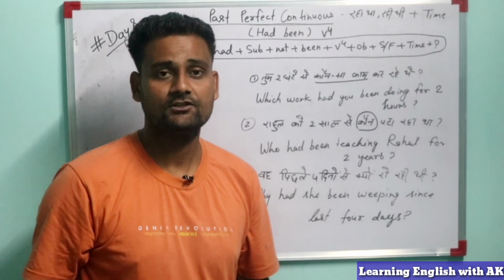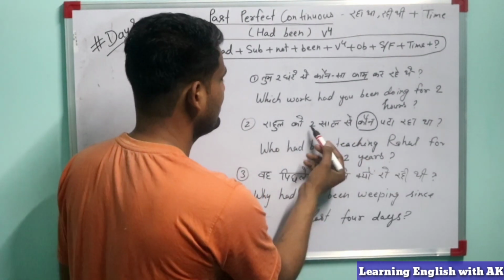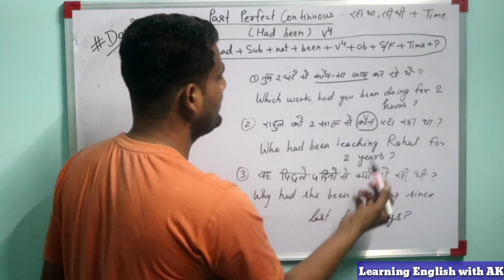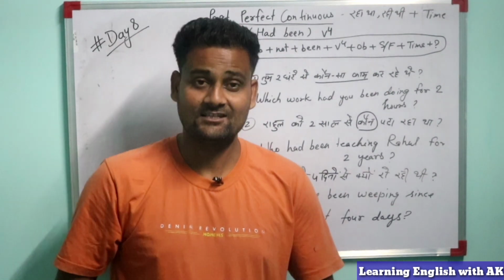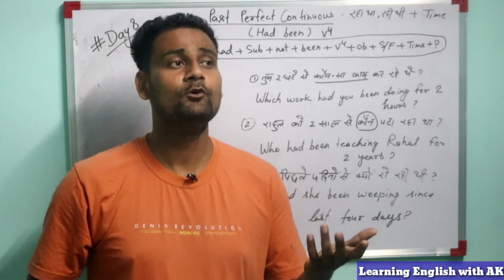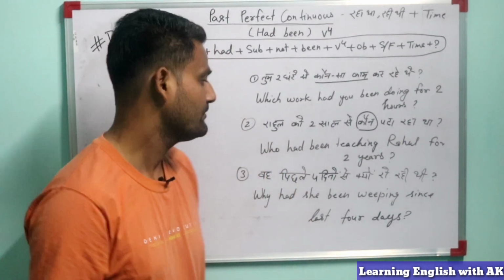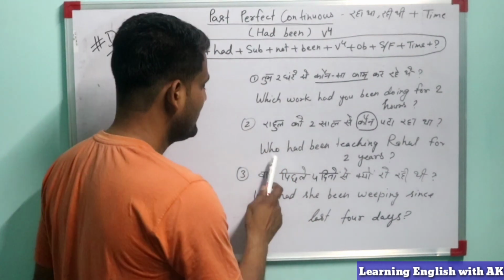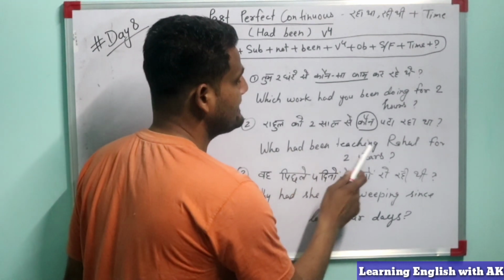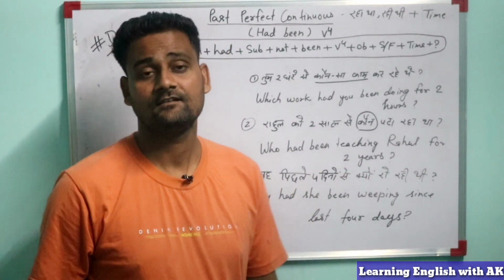Main verb is teach. So teaching. Rahul, this is the object, for 2 years. Yes guys, this is also the indefinite time. 2 years. Which 2 years? We don't know. So we will use for here. So how we made this sentence? Who had been teaching Rahul for 2 years?